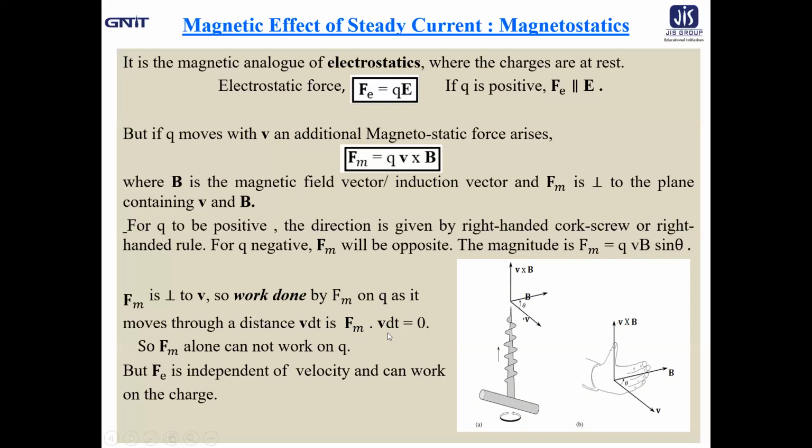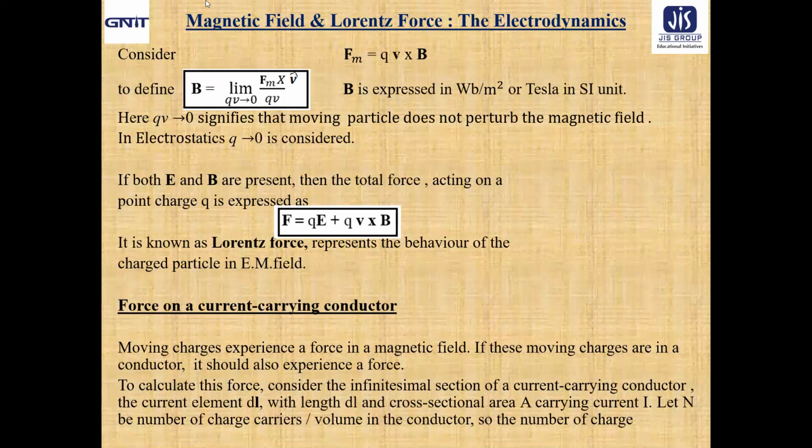So what about the work done? Fm dot V dt. As Fm is perpendicular to V, this dot product gives us 0 according to the rule of vector calculus. That means Fm alone cannot work on Q. This is very, very important, that Fm alone cannot work on Q. But Fe is independent of velocity and it can work on the charge. So there is again a significant distinction between Fm and Fe. Let us move to the next part.